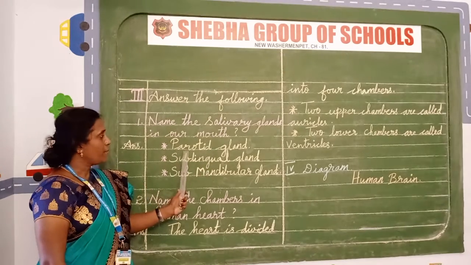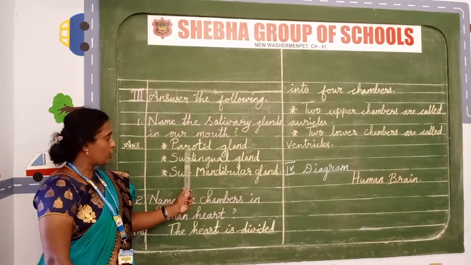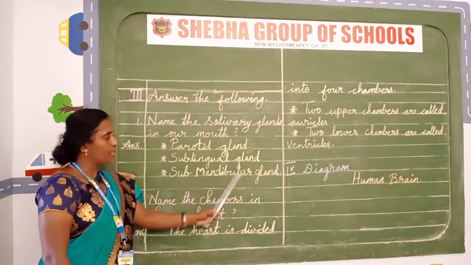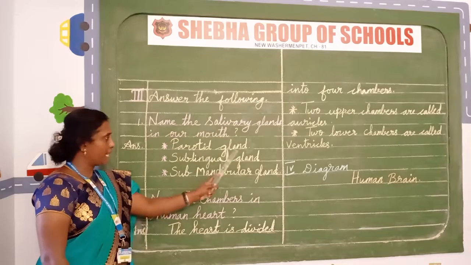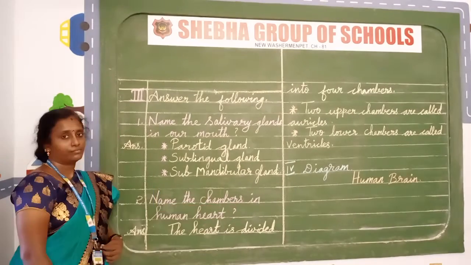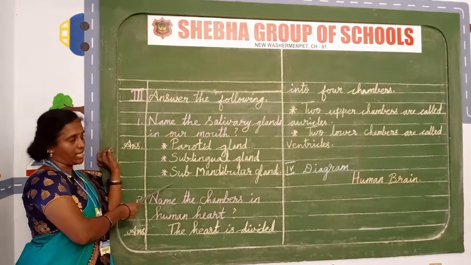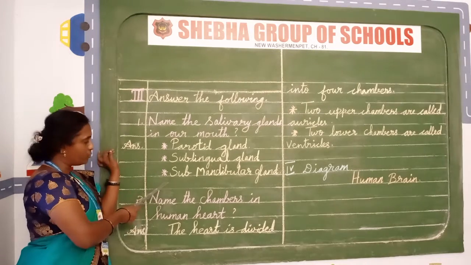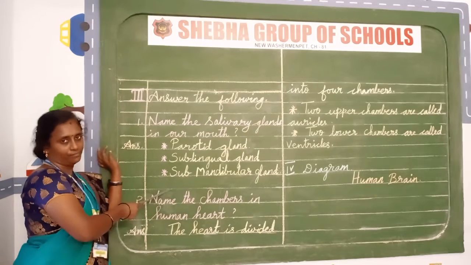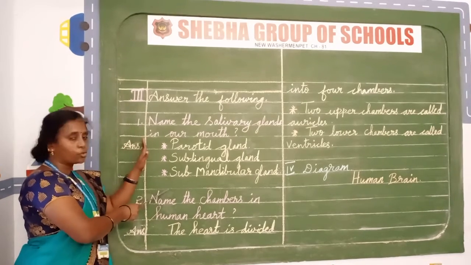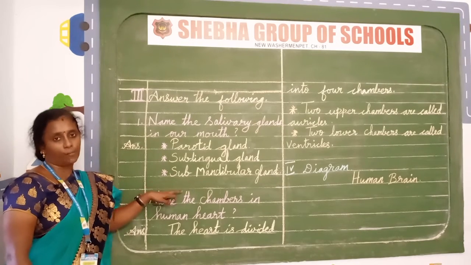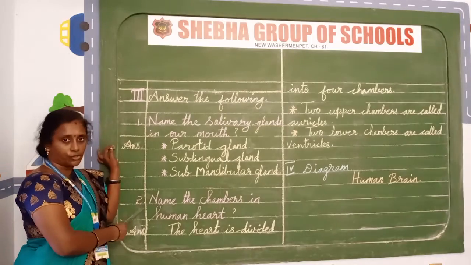Answer: parotid gland, sublingual gland, submandibular gland. Yes children, now leave one line. After writing the first question, you have to leave one line. Then if you have the pencil, you have to draw a line here. After finishing the first question முடிச்சிட்ட அப்புறம் நீங்கள் ஒரு லைன் விடுவீங்க. அந்த லைனில் நம்ம லைன் ட்ரா பண்ணணும். Okay, then start writing your second question.